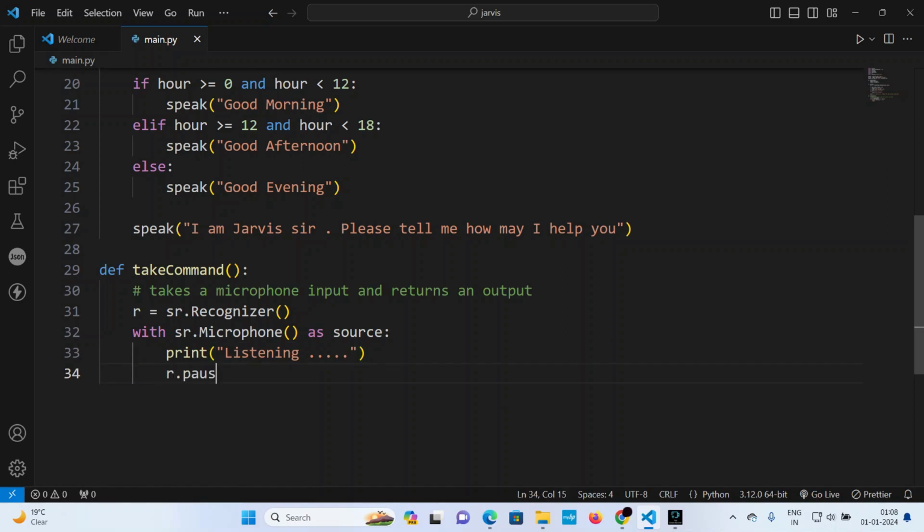And r dot pause threshold equals to 1. Okay. Oops. This is my bad habit of doing CPP. So audio equal to r dot listen, basically that will listen to what I'm saying. Okay, after printing listening, it will basically do what? It will listen to what I'm saying, what I'm giving as the prompt. So listen to the source that I am given, maybe like that.